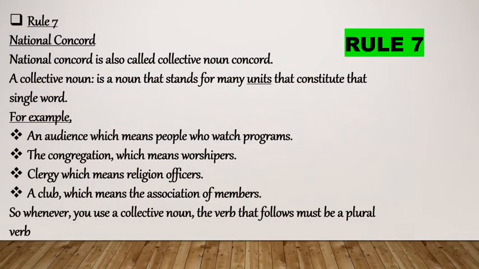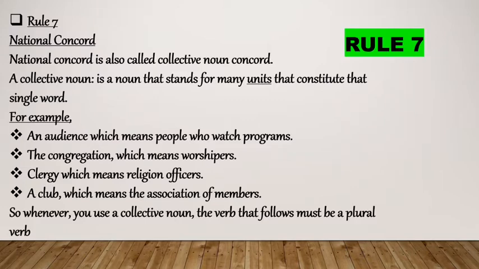So next is national concord, that is rule number 7. National concord is also called collective noun concord. What is a collective noun? It is a noun that stands for many units that constitute that single word.